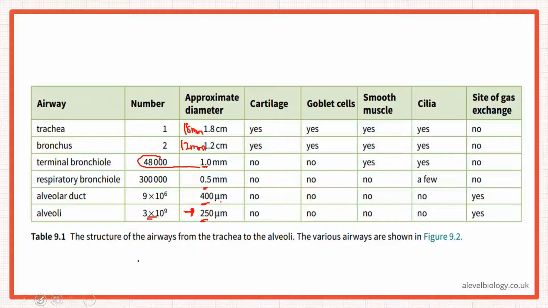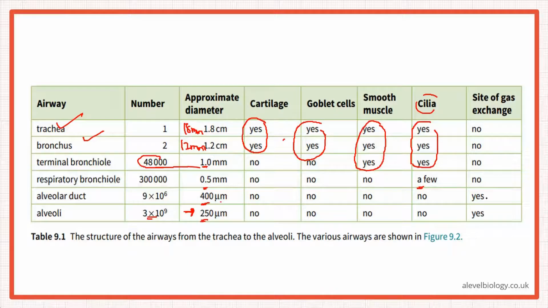Okay, now look at this as well. Cartilage is found only in the trachea and the bronchus. Okay? Then look at the goblet cells. Because mucus is secreted by goblet cells, it is only found in the trachea and the bronchus. Okay? So cartilage as well as the goblet cells, only found in trachea and bronchus. Then smooth muscle, trachea, bronchus, and terminal bronchioles. Then cilia, trachea, bronchus, terminal bronchioles. Okay? Very few in the respiratory bronchioles. Okay? Because cilia, you remember the function is this sweeping movement.